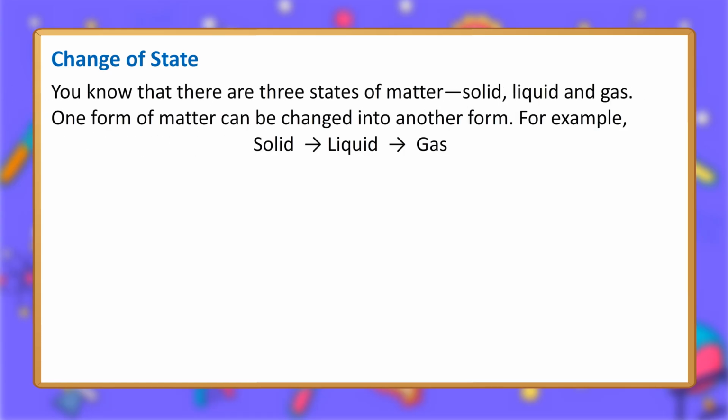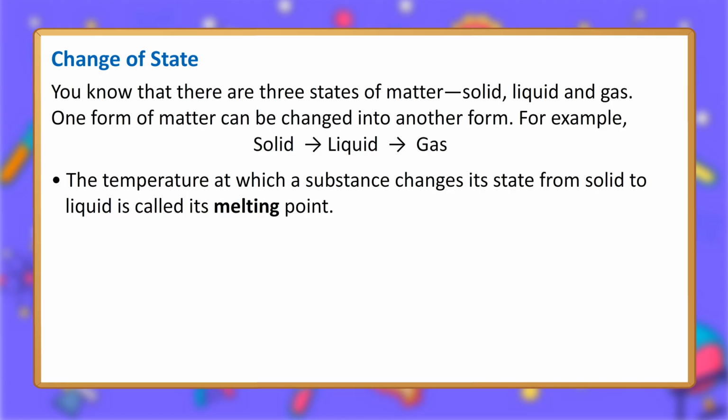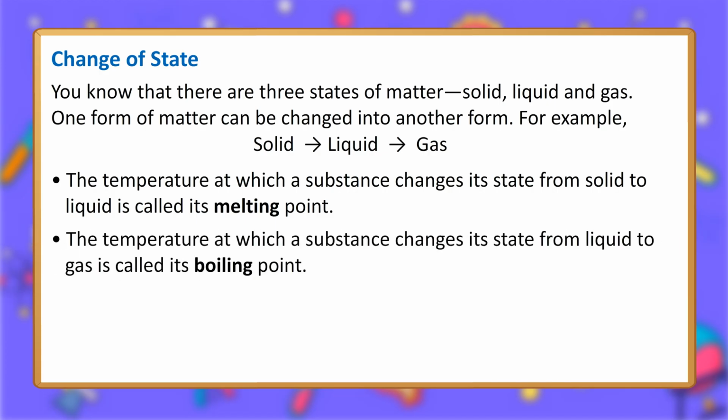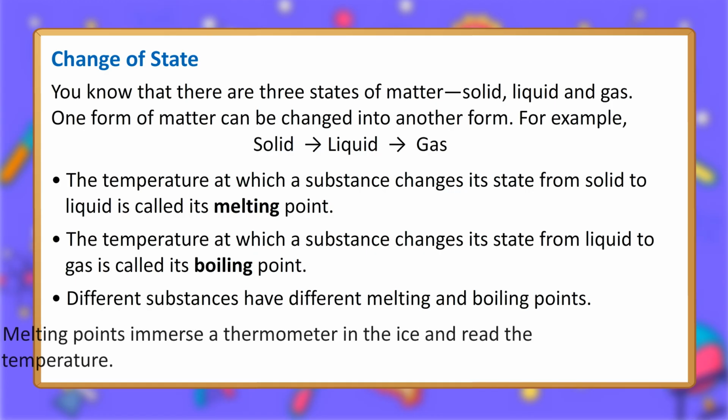Change of state. You know that there are 3 states of matter: solid, liquid and gas. One form of matter can be changed into another form. For example, solid, liquid, gas. The temperature at which a substance changes its state from solid to liquid is called its melting point. The temperature at which a substance changes its state from liquid to gas is called its boiling point. Different substances have different melting and boiling points.